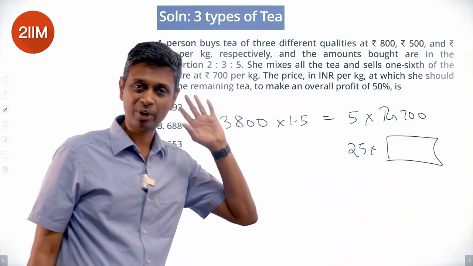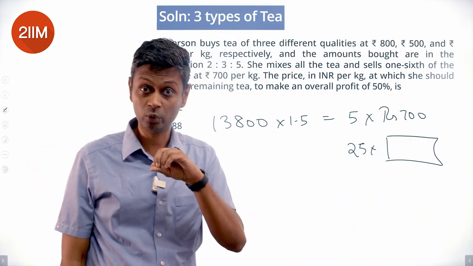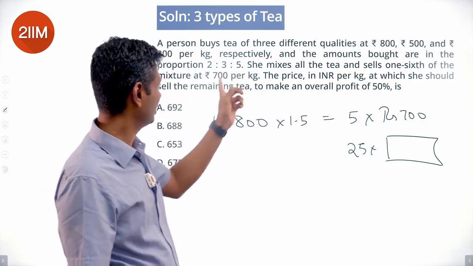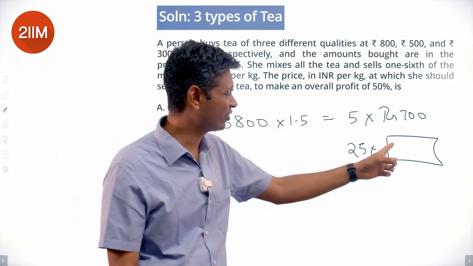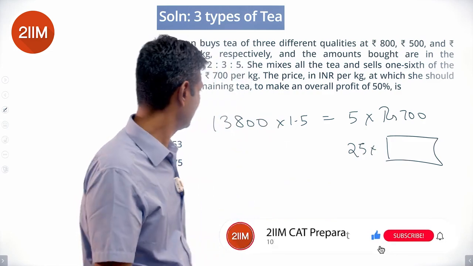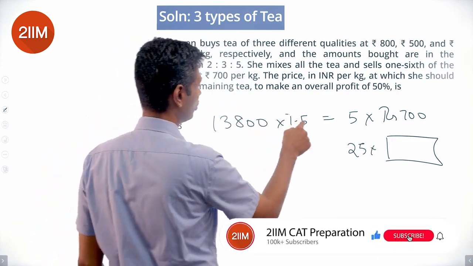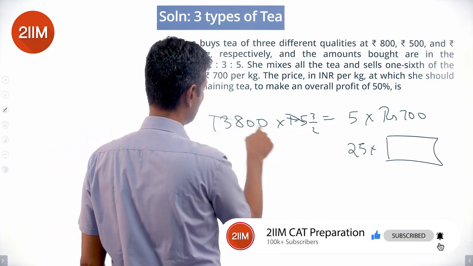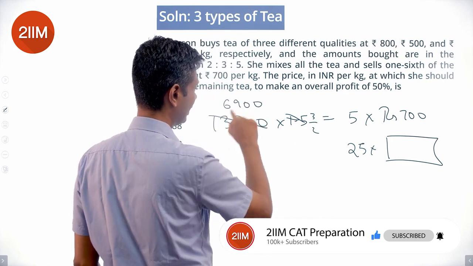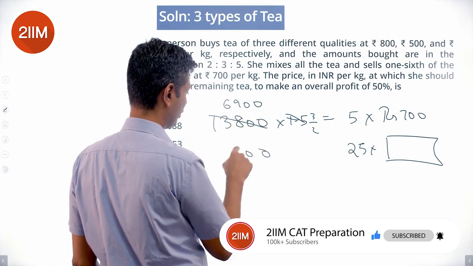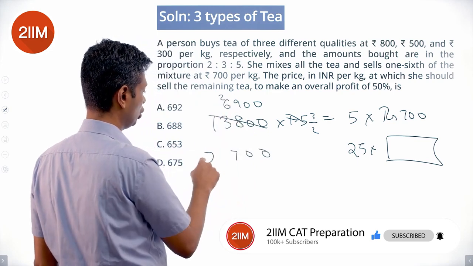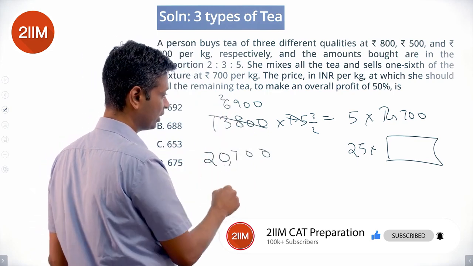What we need to do is find that price. 1/6 of 30 is 5 kilograms that she sells at 700. The remaining she sells at some price, and we need to find that price. Right? 138 into 3 by 2. 1.5 is 3 by 2. So 6900 into 3, 9 3 is 27, 7 2 is 18, 207, 20,700 equals